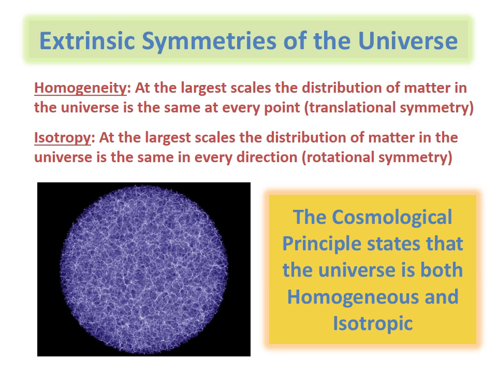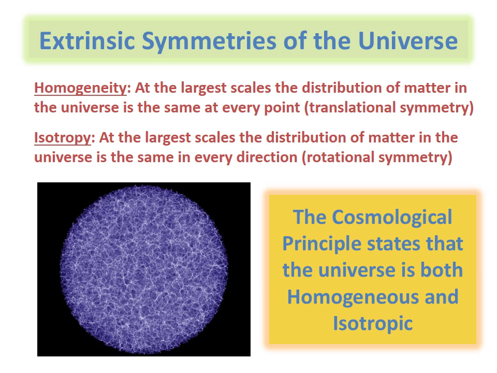We conclude this lecture by describing two extrinsic symmetries of our universe. The first one is homogeneity. What this means is that if we go to larger and larger scales, and in this case, the scale that you have to go to is measured in hundreds of billions of light years, at that scale, the universe looks the same everywhere. In other words, it is translationally symmetric.